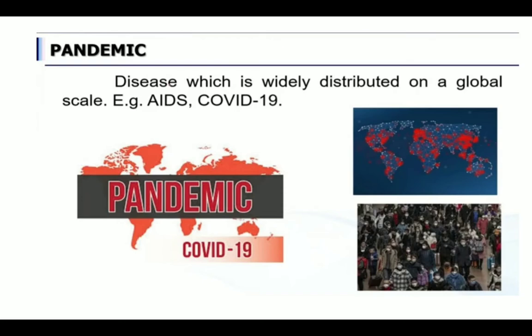Next, pandemic. Pandemic is a disease which is widely distributed on a global scale. Global scale means everywhere, every country, the whole world will be affected. Example, AIDS, and the COVID-19 season. Now the season is COVID-19, right? It spread worldwide. That is called a pandemic disease.